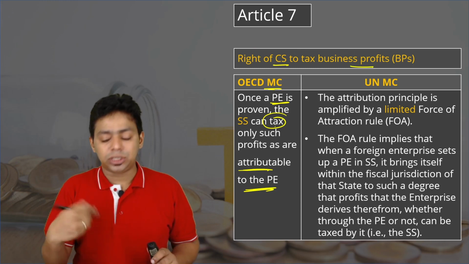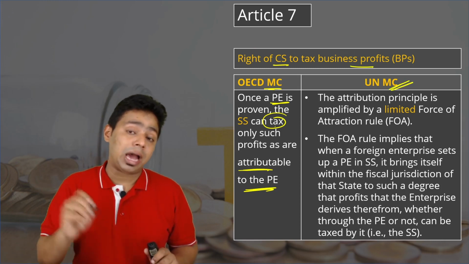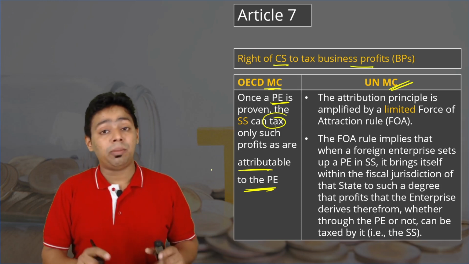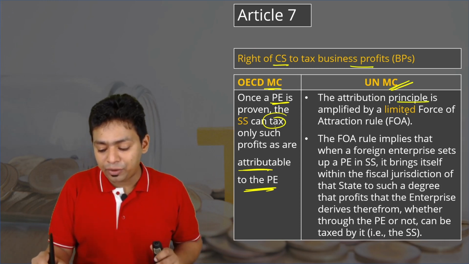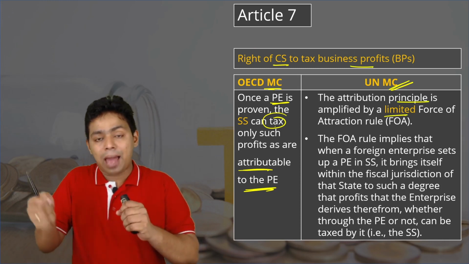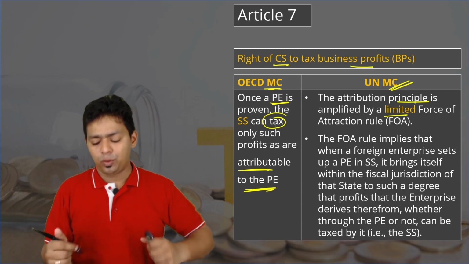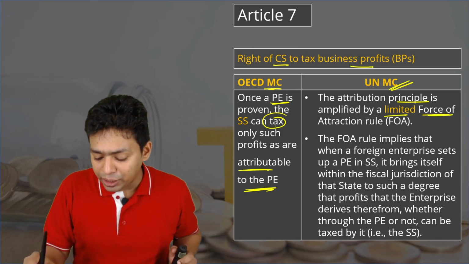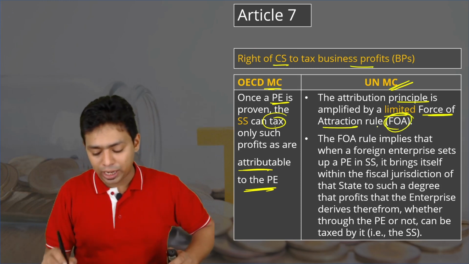The same language is written there also in United Nations, but the definition of income attributable to permanent establishment is wider now. Okay, the attribution principle is amplified. Means you should understand, when we talk on the speaker, the amplifier will throw the sound, it will increase the sound, so kind of expanded. Okay, amplified by the limited force of attraction rule. So this is very important, force of attraction rule.